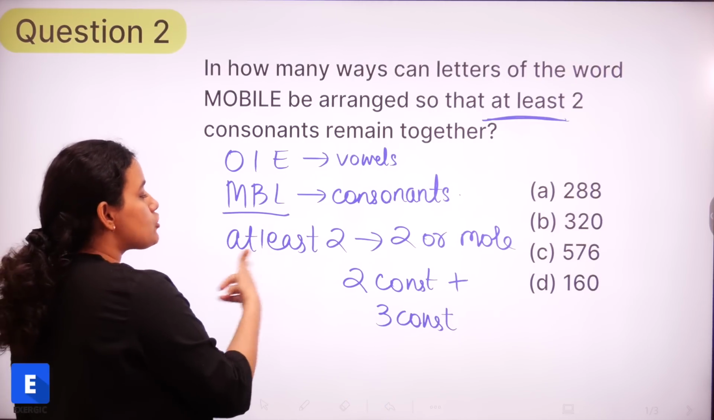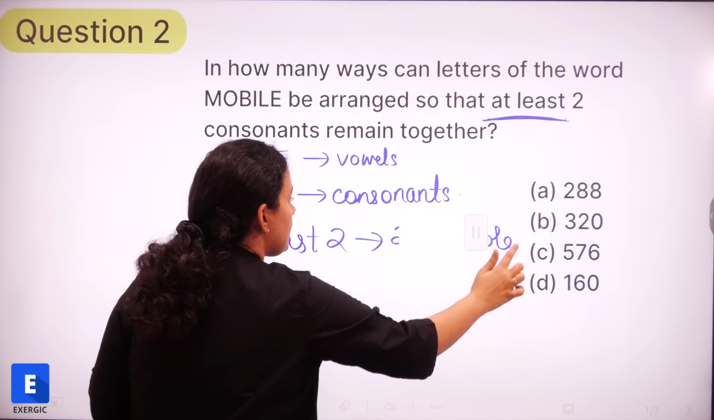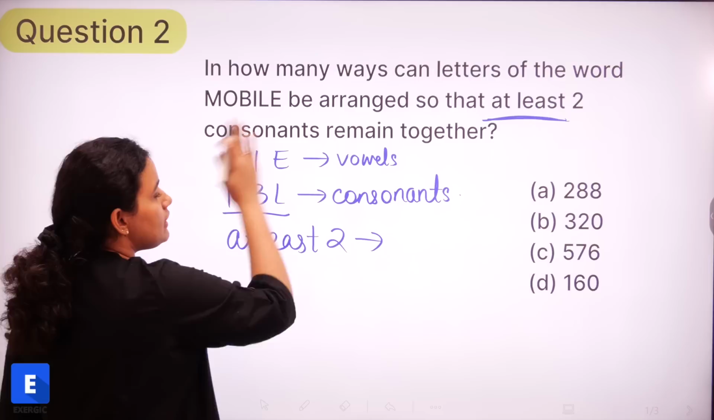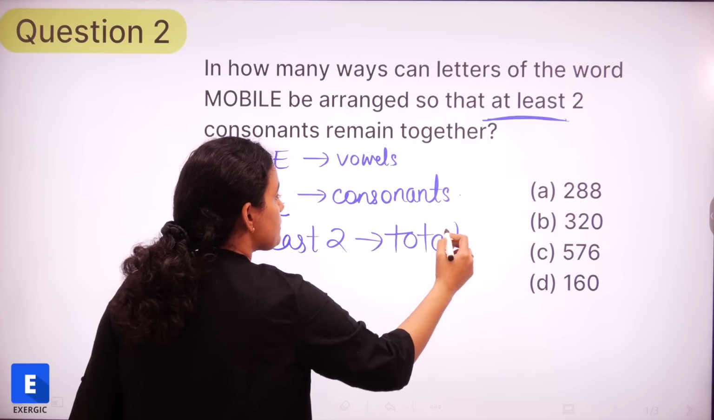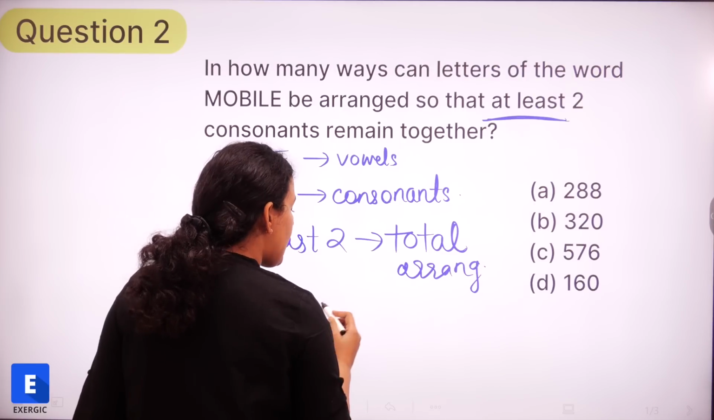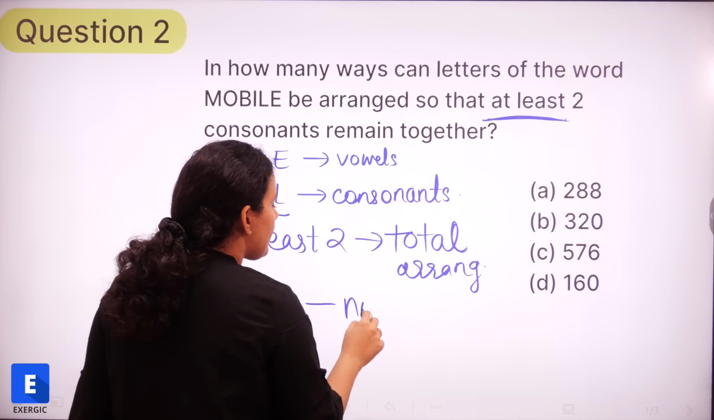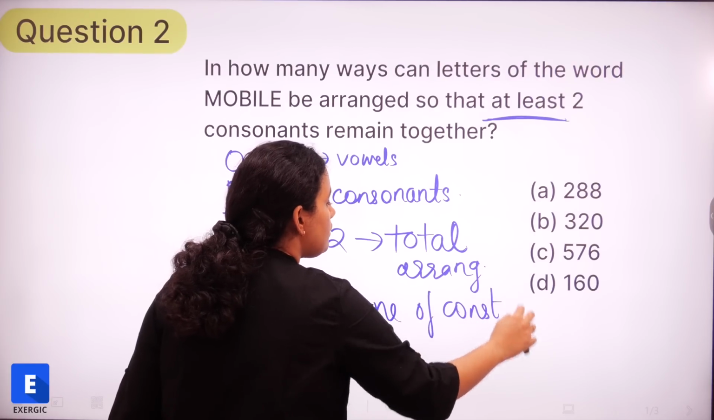Another way for solving at least type of question is you find out the total number of arrangements that are possible. The total number of ways in which all the letters can arrange, right? So total number of arrangements which are possible. And from there, you subtract the cases where none of the consonants are together.